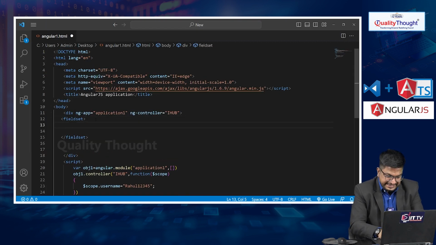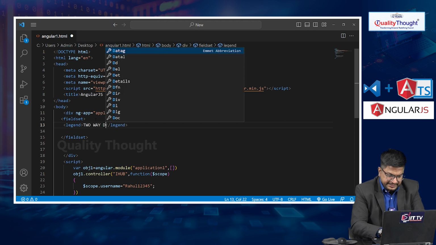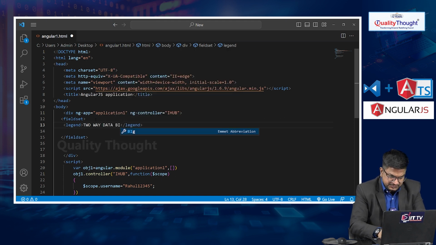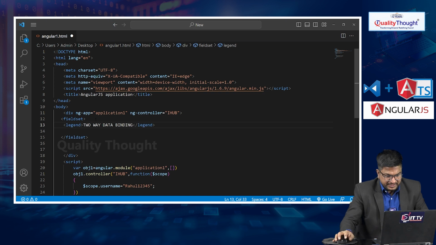Let me write in the legend, for example, two-way data binding.